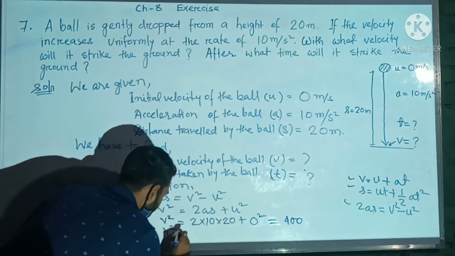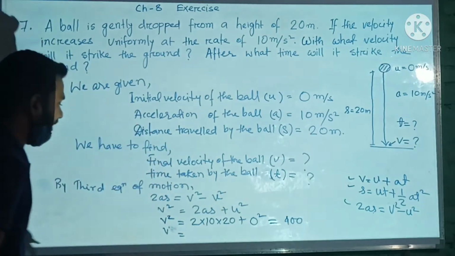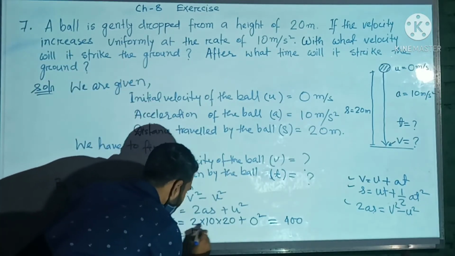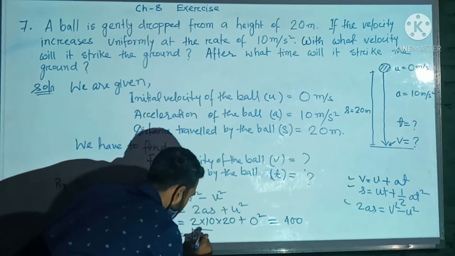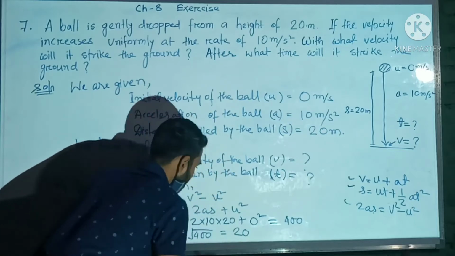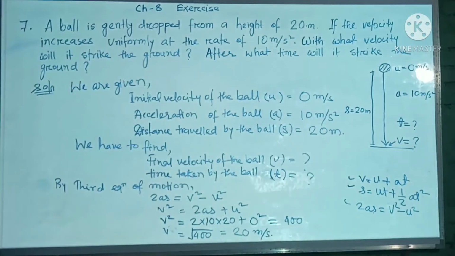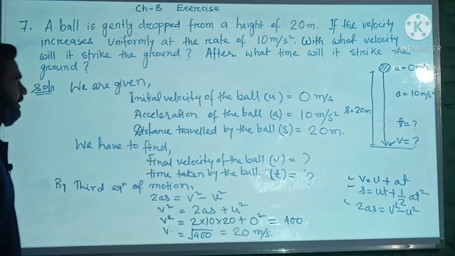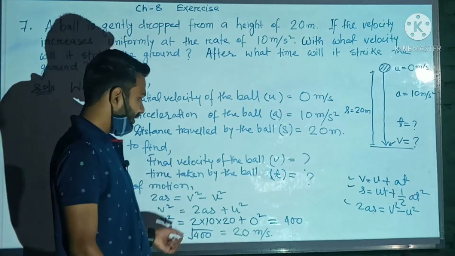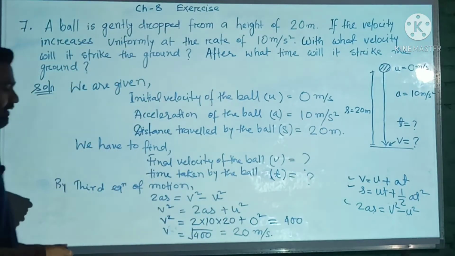So v square equals 400. We will remove the square here, that is by taking the square root of both sides we will have v equals root over 400, which is equal to 20 meter per second. That means the final velocity of the ball before striking the ground will be 20 meter per second.